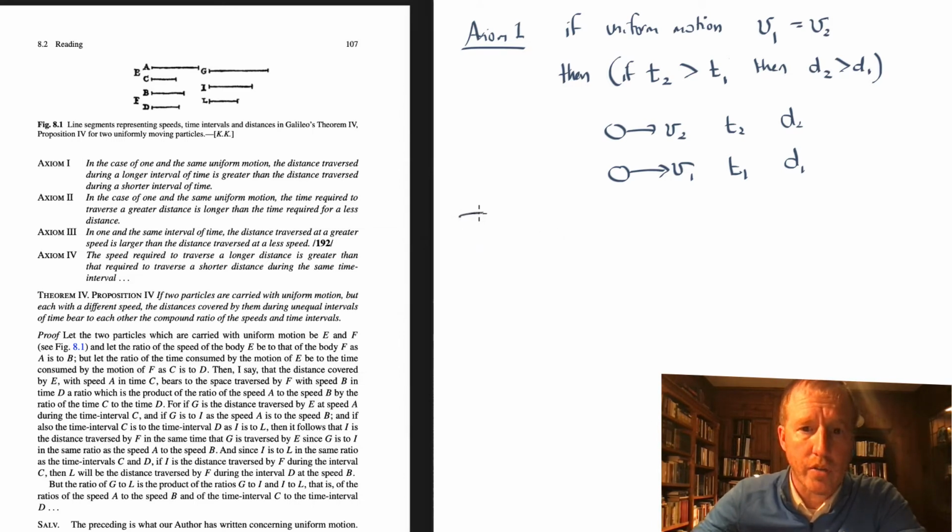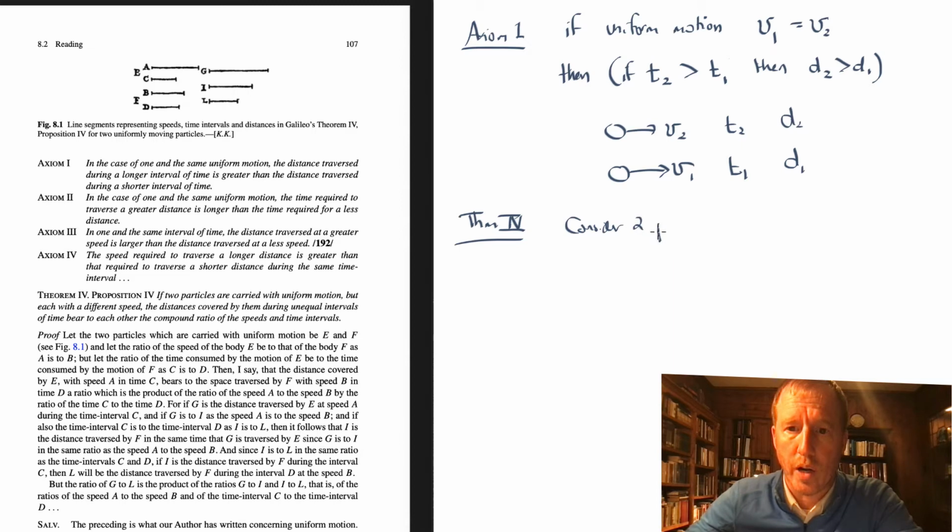He also mentions theorem 4, proposition 4. So this reads a little bit like a mathematics book, right? And here I'll just briefly say, and I'm not going to go through the proof, I'll just mention what he's talking about. He's saying if you consider two particles or objects that are both in uniform motion, but they have different uniform motions. So they're traveling at different speeds.